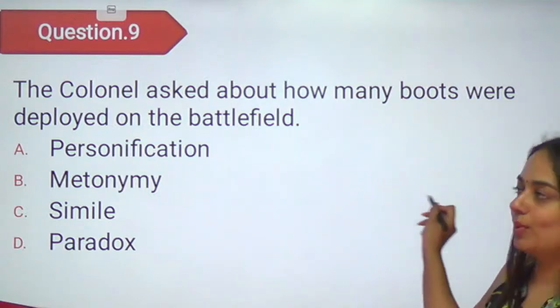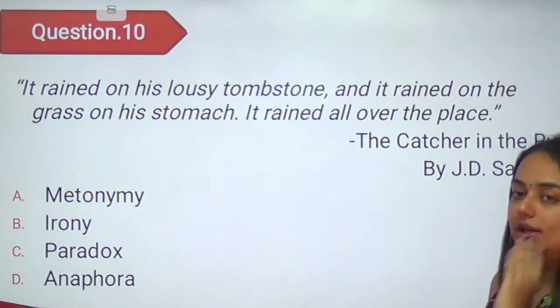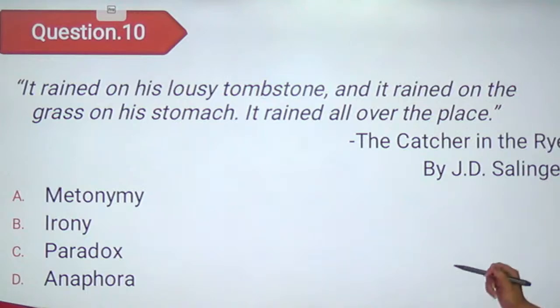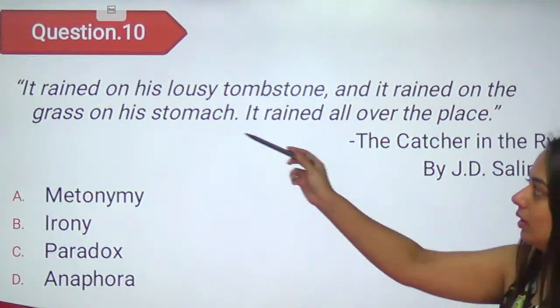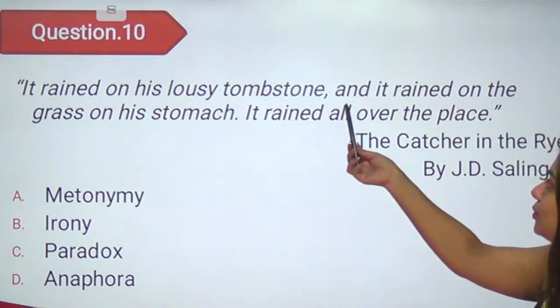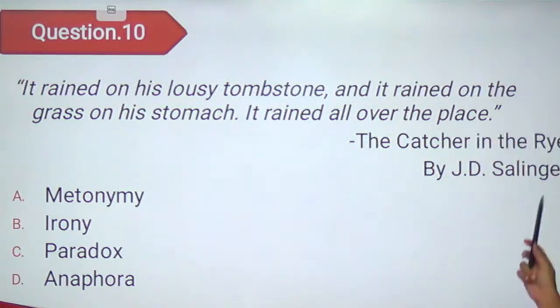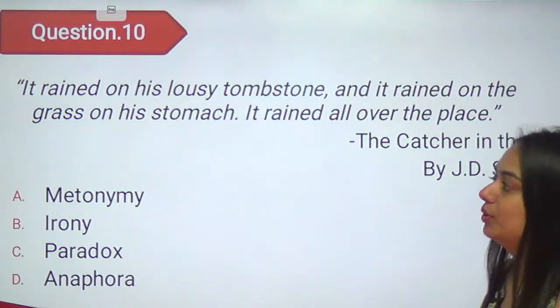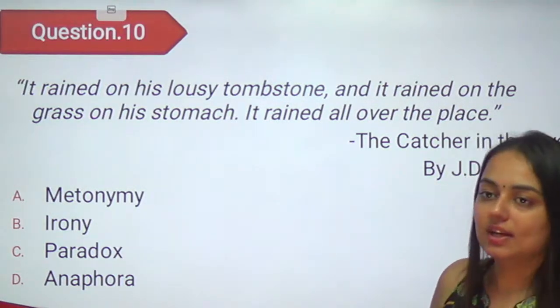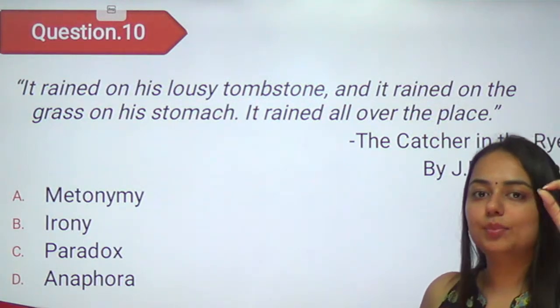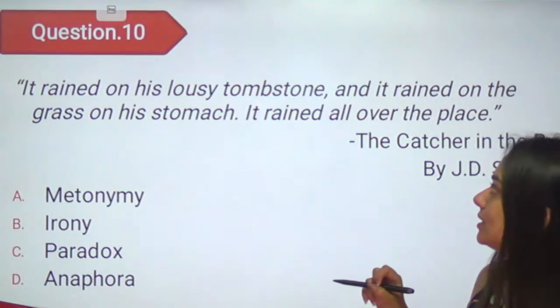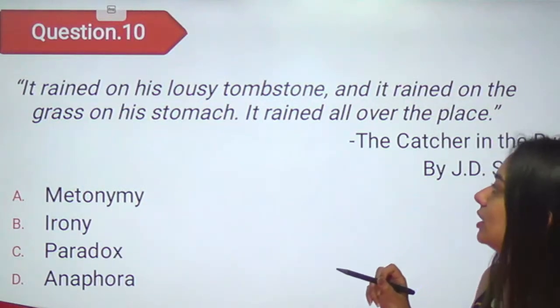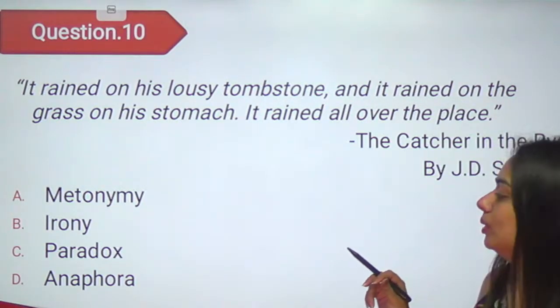Moving on to the last question for today, and let us see if you will be able to answer this one or not. It rained on his lousy tombstone, and it rained on the grass on his stomach. It rained all over the place. The Catcher in the Rye by J.D. Salinger. What do you think? So this is an excerpt, or you can say lines picked from the book. It rained on his lousy tombstone. It rained on the grass on his stomach. It rained all over the place.